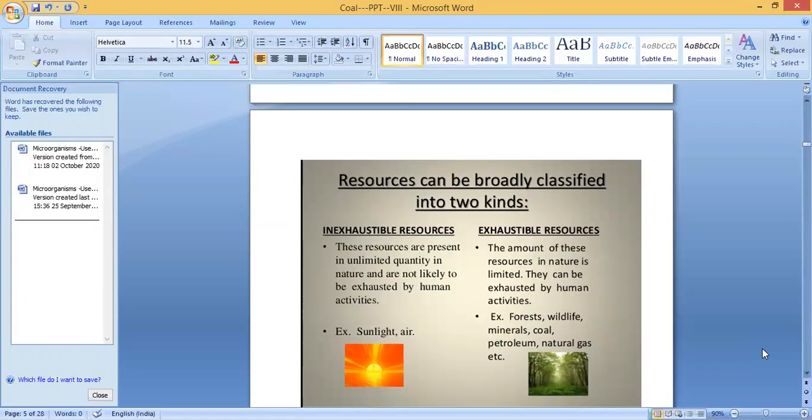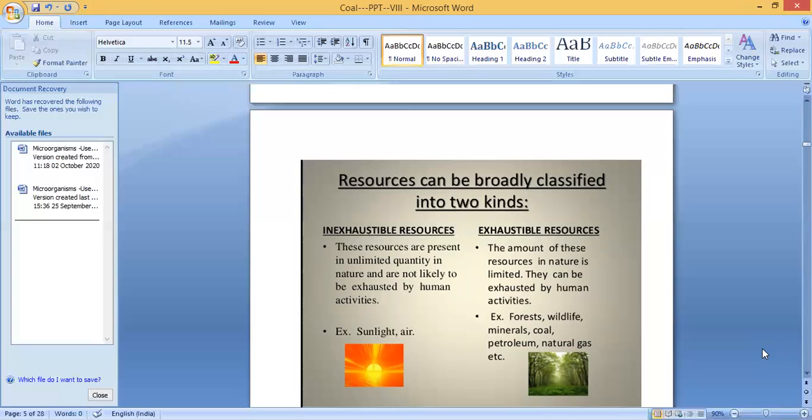Resources can be broadly classified into two kinds: inexhaustible resources and exhaustible resources. What is the difference between these two? Inexhaustible means these resources are present in unlimited quantity in nature and are not likely to be exhausted by human activities. Example, sunlight, air, water. So it is not limited, it's unlimited. However much we use, it will not finish. That is called inexhaustible. Clear? They are unlimited. Example, sunlight, air, water, etc.